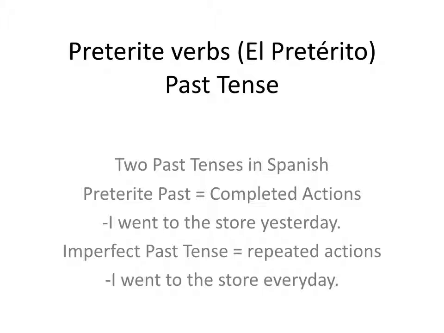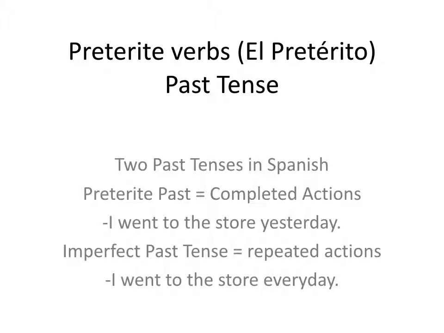Well, first of all, before I delve into Spanish much, let's talk about it in English. When we do past tense in English, it's usually by adding ed to the end of a word. So for example, to watch is watched. Okay, to walk is walked, etc. But of course we have irregulars in past tense in English too. For example, to speak, we don't say speaked, we say spoke. Eat, we don't say eated, we say ate. Go, we don't say goed, we say went.